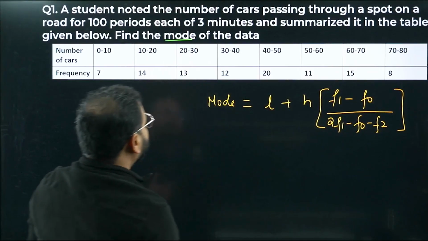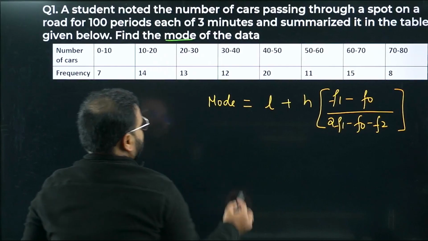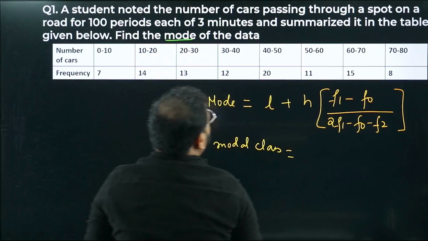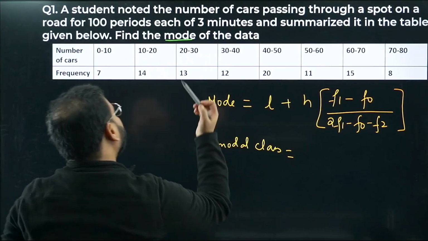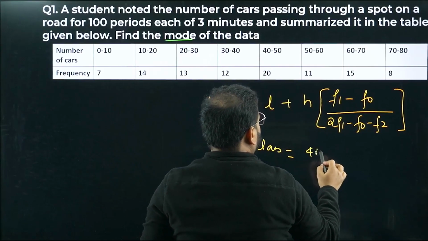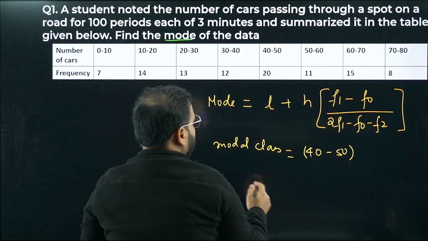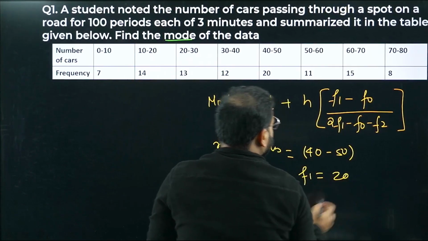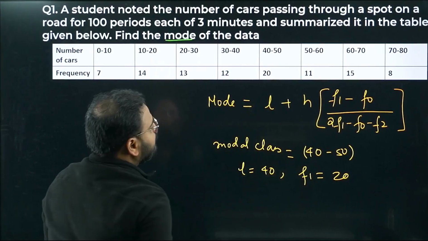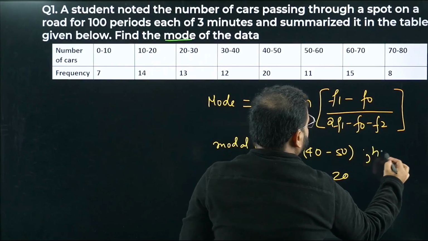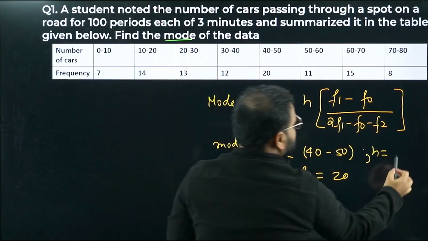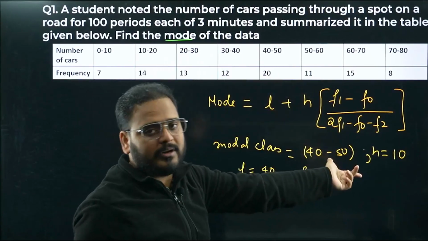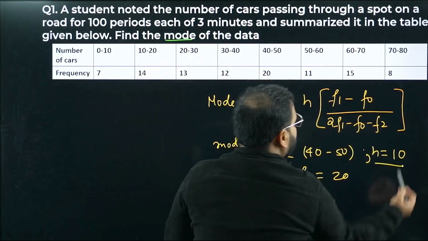So we know the L, but for that we need to find the modal class. Let's look for the modal class first. Modal class is the one with the highest frequency. Highest frequency is 20, so the modal class is 40 to 50. What is my L value? The L value is 40. What's my f1 value? Of course 20, the highest frequency. The class size, what is the value of h? The class intervals are 0 to 10, 10 to 20, like that. Upper limit minus lower limit every time gives 10 only. Uniform class intervals, so h is 10.